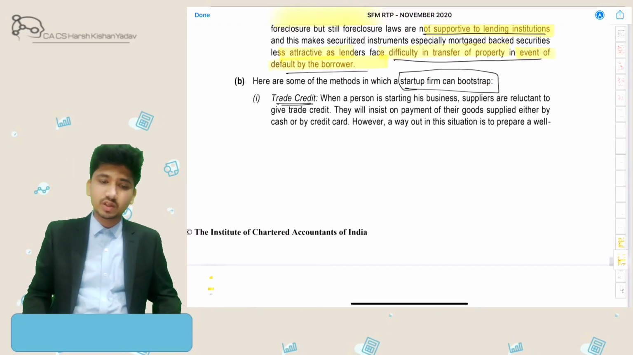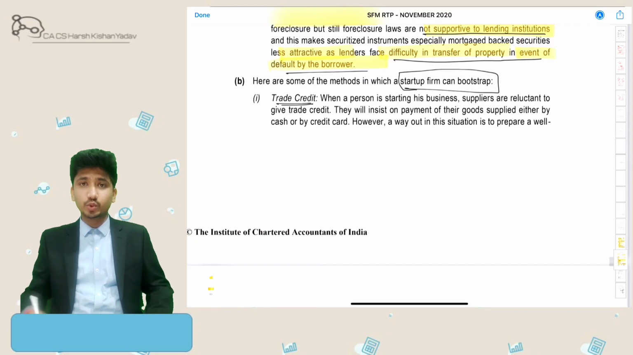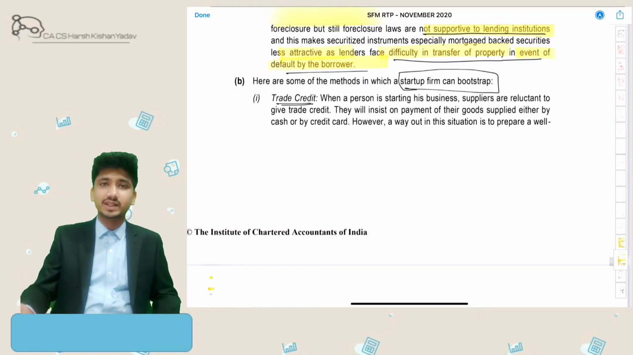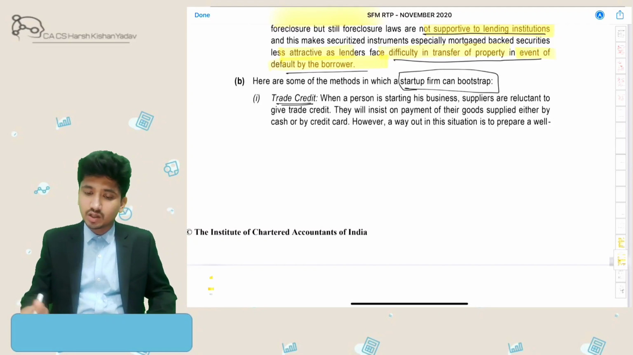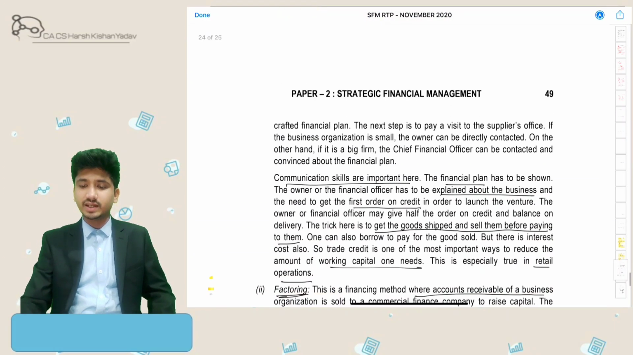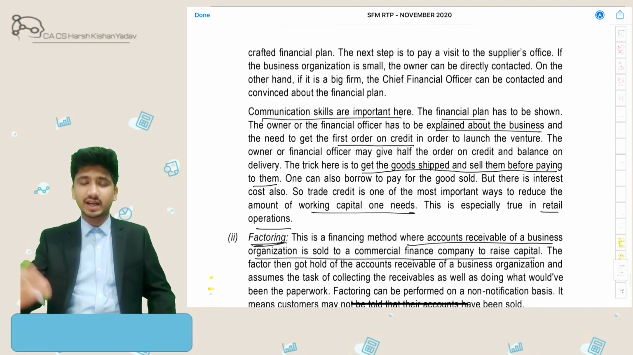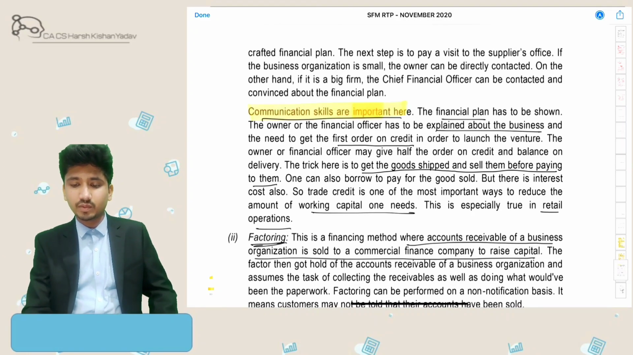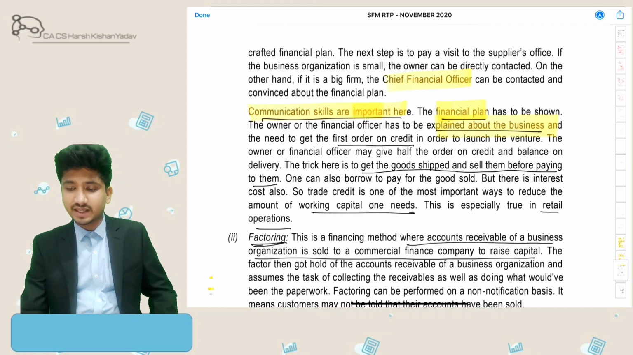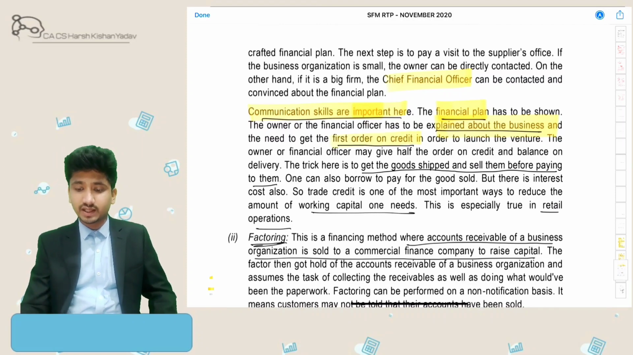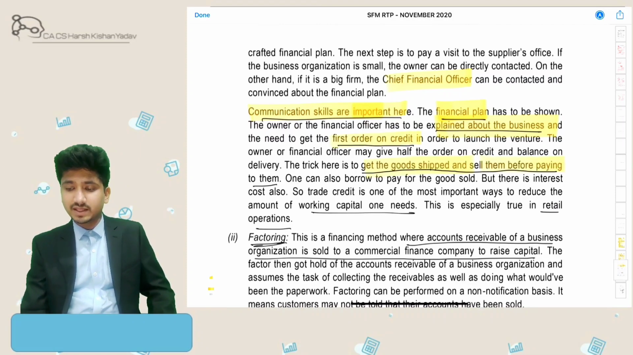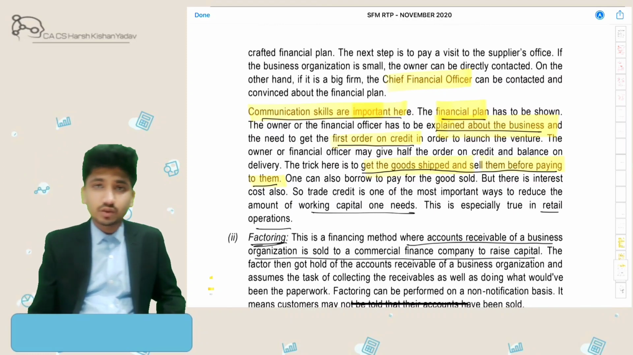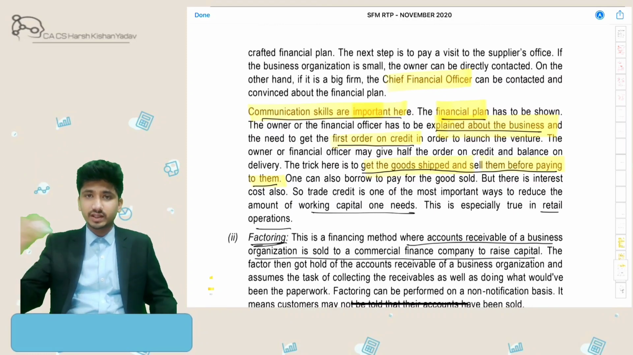Next question is, explain the methods in which a startup firm can bootstrap. So what is the meaning of bootstrap? How can it effectively manage its capital and its financial requirements? All right, so first is trade credits. It can ask its suppliers to give enhanced trade credits, where communication skills play a role. They need to explain their financial plan and their business to the CFO of the supplier entities, place the first order on credit, get goods shipped and sell them before paying, meaning arrange for recoveries before their payments are due.